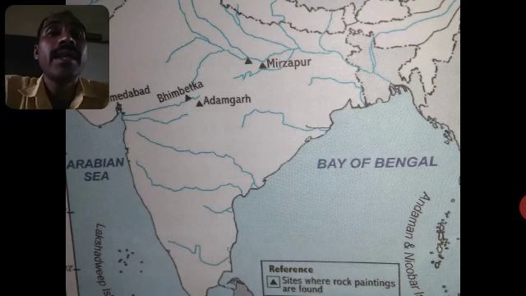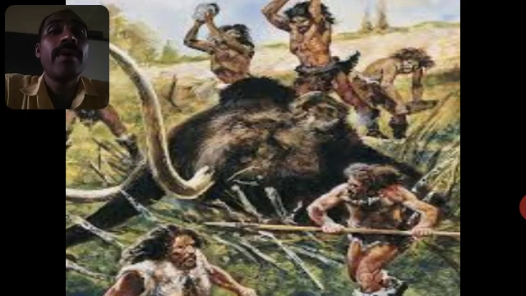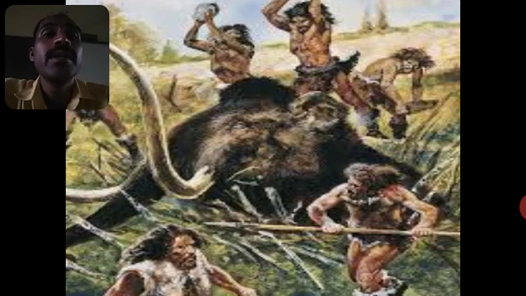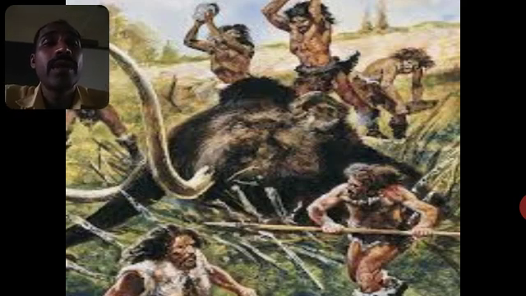And the early men lived in groups. Why did early men live in groups? Because of security and protection, and so they could hunt better and gather more food. See here, many of them together were hunting the animals. The early men in the Paleolithic age lived in groups.